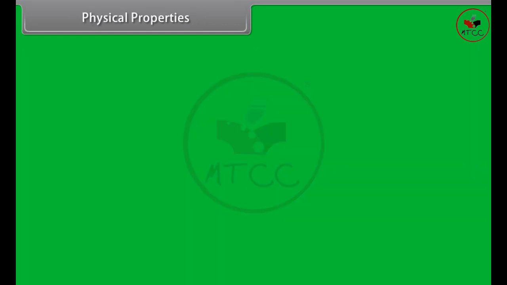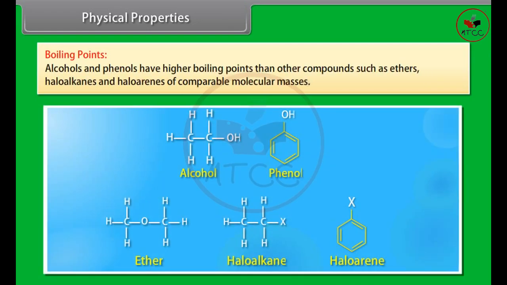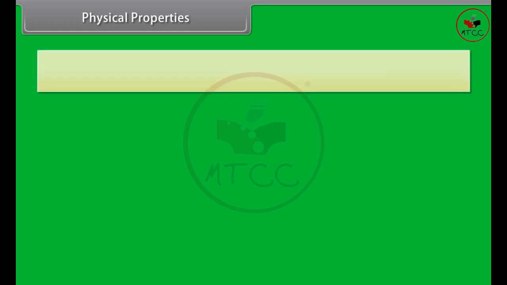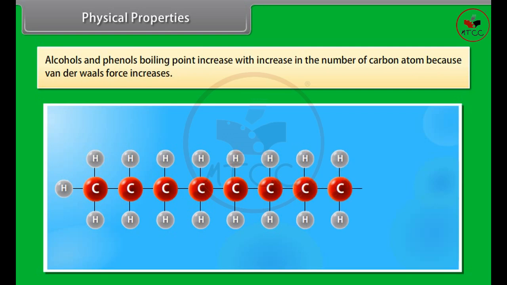Physical properties. Boiling points: alcohols and phenols have higher boiling points than other compounds such as ethers, haloalkanes, and haloarenes of comparable molecular masses. Their boiling points increase with increase in the number of carbon atoms because van der Waals force increases.